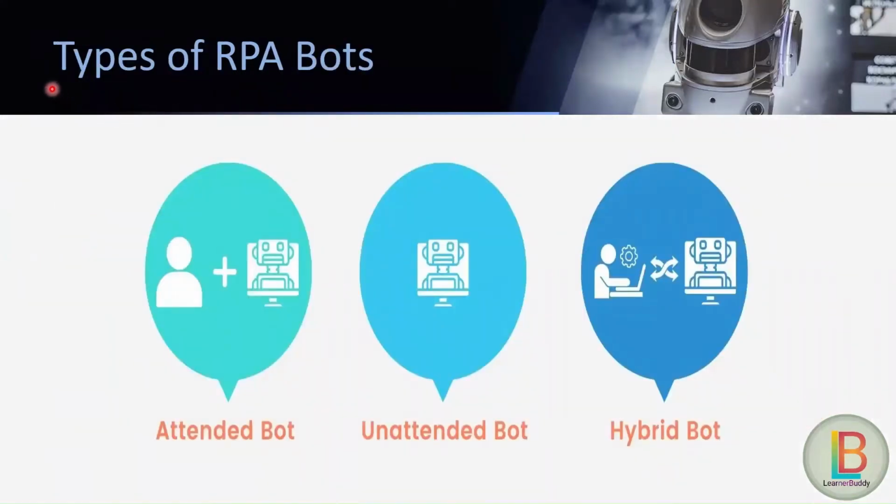So let us check the types of RPA bot. There are three types of RPA bots. First one is attended, second one is unattended, and the third one is hybrid bot. Let us check one by one.